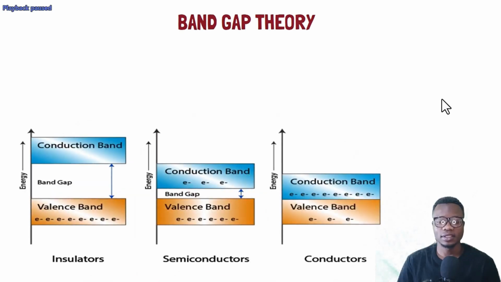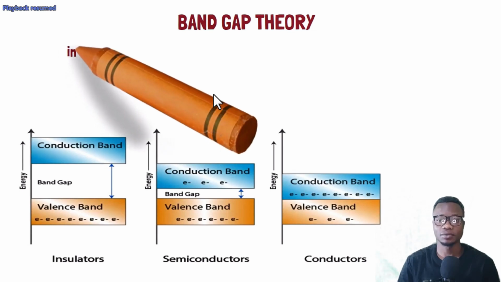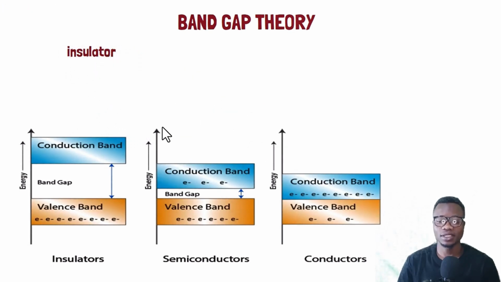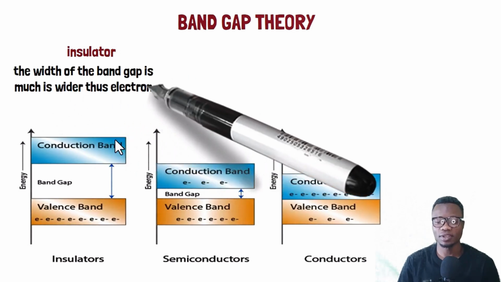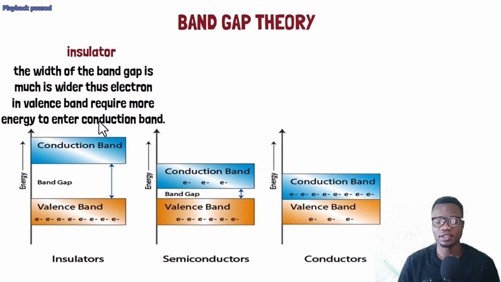Let us now see the band gap theory. This is an energy band diagram for conductors, for insulators, and for semiconductors. Let us see each material. How is the band gap explained? Starting with the insulators, the forbidden energy gap between the conduction band and the valence band is very large. The width of the forbidden energy gap is very wide.